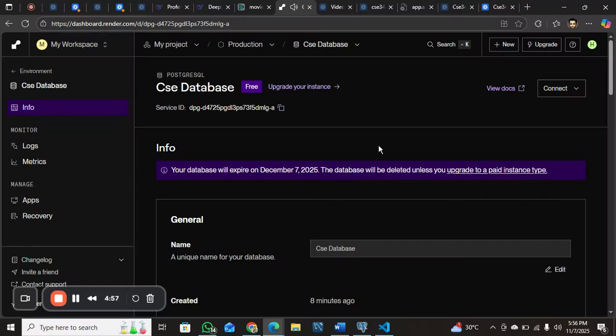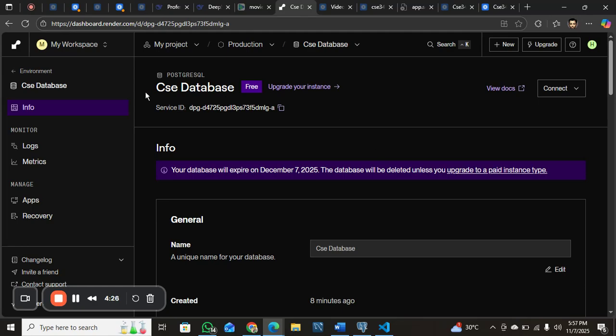Hello. For CSE 340 Assignment 2, I'm demonstrating Task 2, Destroying and Rebuilding a Postgres Database on Render.com. This assignment has two main deliveries: SQL files with CRUD operations in Task 1, and this video showing database restoration in Task 2. Render.com removes free tier databases after 30 days. This process is critical for maintaining our application.